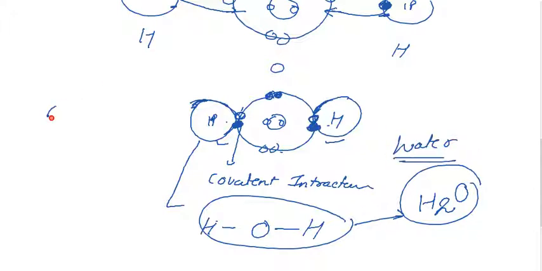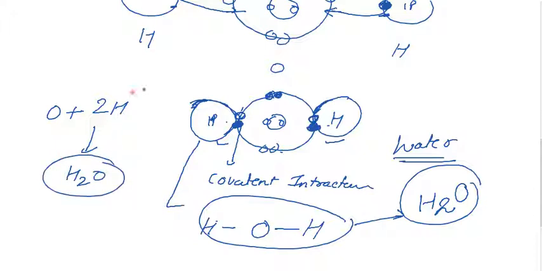That means 1 O plus 2 H forms 1 H2O. Because this one is a non-metal and this one is also a non-metal, they share electrons with each other by attaching on the surface of the other element. Due to the sharing, a bond is formed, which makes an interaction between two different or the same type of elements.